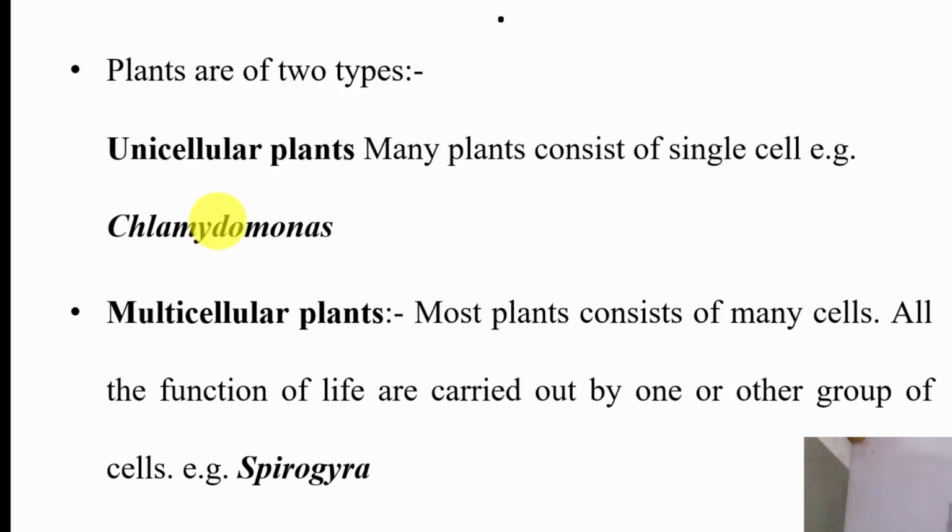And the other type of plants is multicellular plants. Most plants consist of many cells. All the functions of life are carried out by one or other group of cells. For example, Spirogyra, then Sphagnum, then Lycopodium. These are some different examples of multicellular plants.